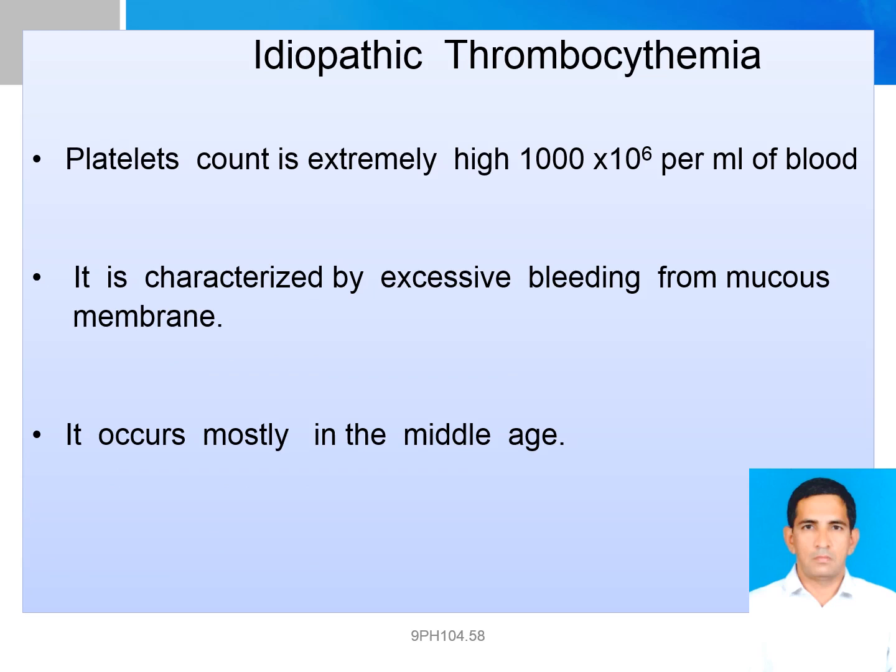Idiopathic thrombocythemia. Idiopathic thrombocythemia is a rare condition of which about 80 cases have been reported.